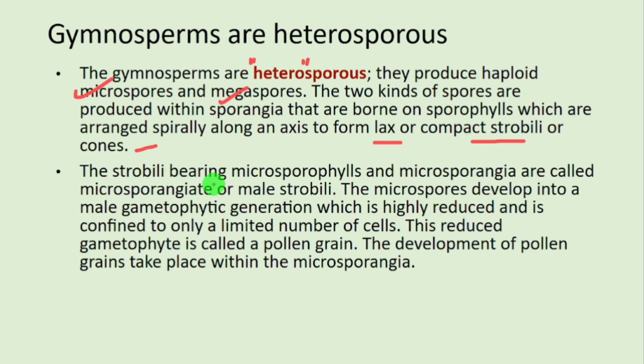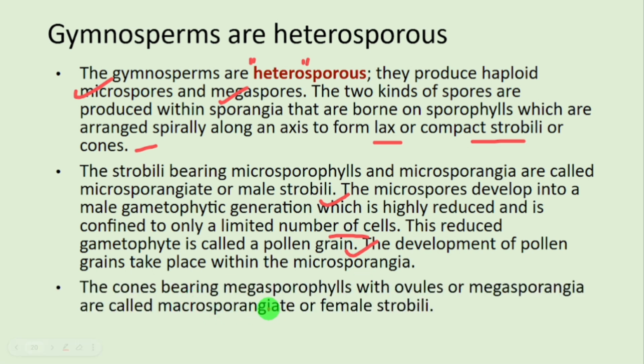The strobili bearing microsporophylls and microsporangia are called microsporangiate or male strobili. The microspores develop into male gametophytic generation, which is highly reduced and is confined to only a limited number of cells. This reduced gametophyte is called pollen grain. Okay, so the characteristic feature of pollen grain will always be that it will have haploid cells. The development of pollen grains takes place within microsporangia.